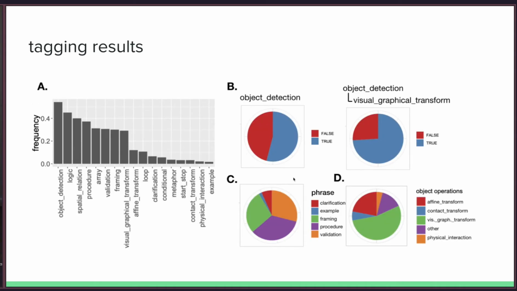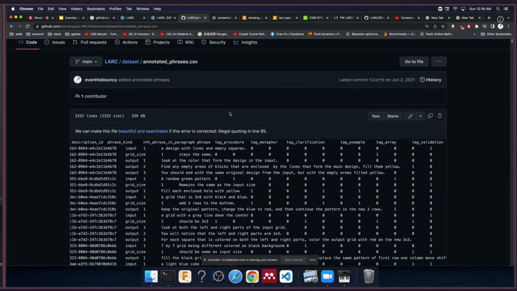The most important one is chart C, where the purple section is procedure. On average, a natural program only about a third of the time uses explicit procedures, and the rest consists of validations and framing to reduce ambiguity. The tagging results, called annotation phrases CSV, can also be found in the dataset here.